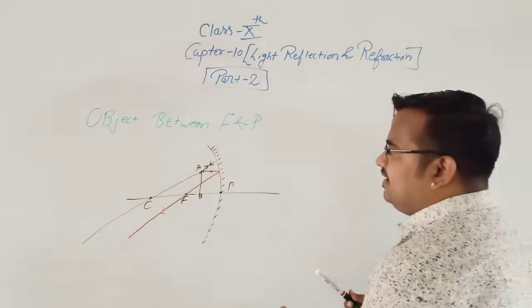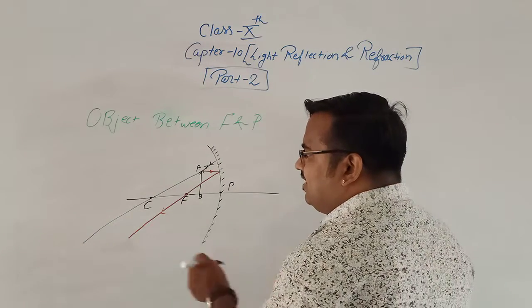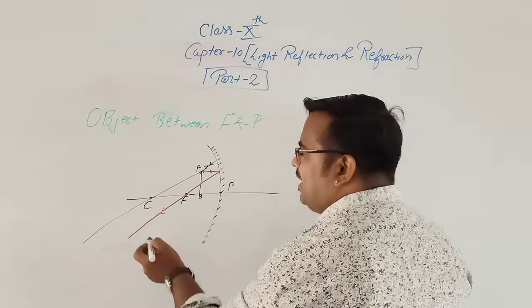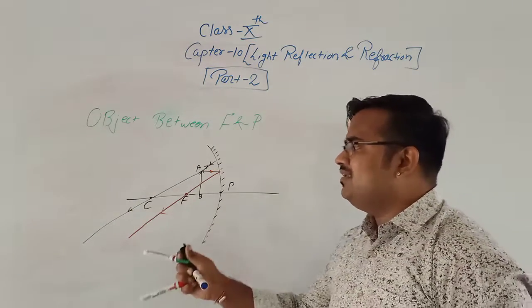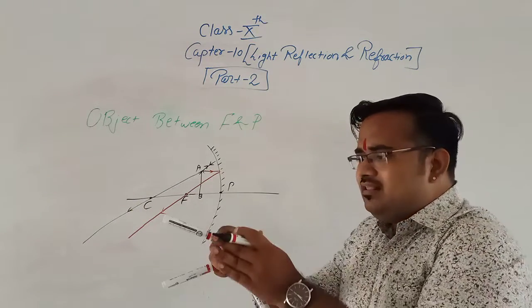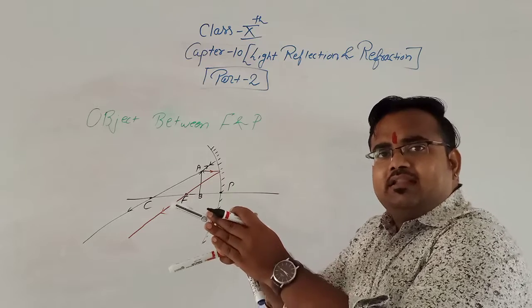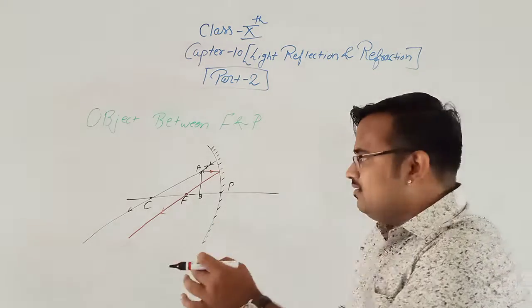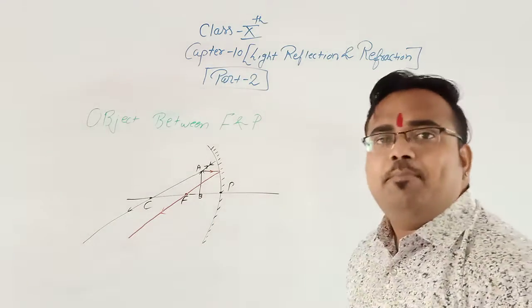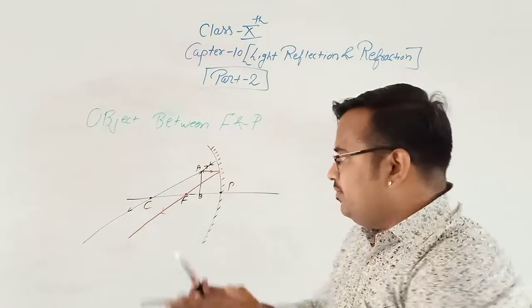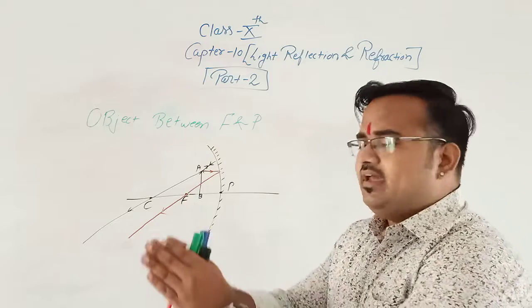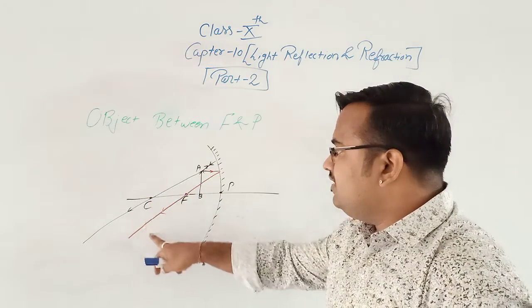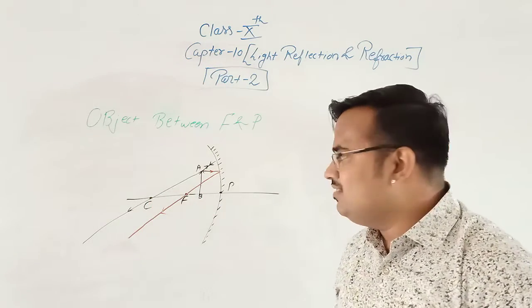Now in this case, we can see that these two rays are not parallel. They are slightly away from each other. See, these rays are not parallel. They are diverging rays because they are slightly away from each other. So these two rays are not parallel in this case.